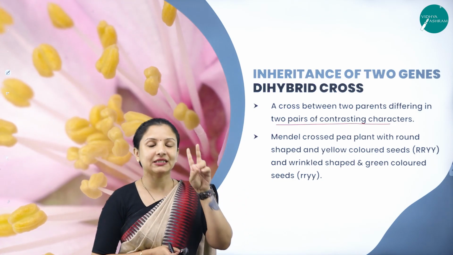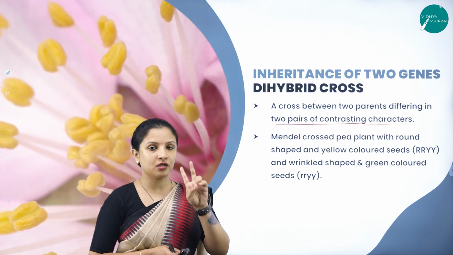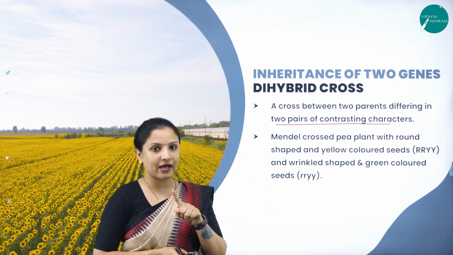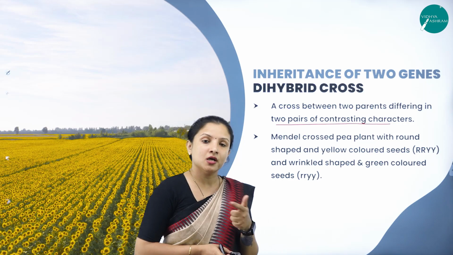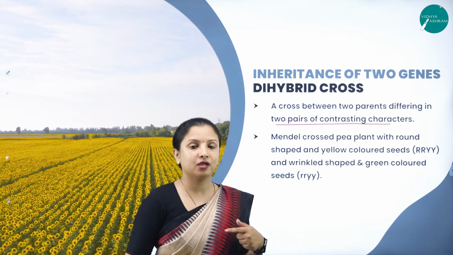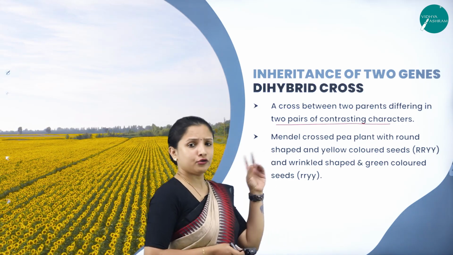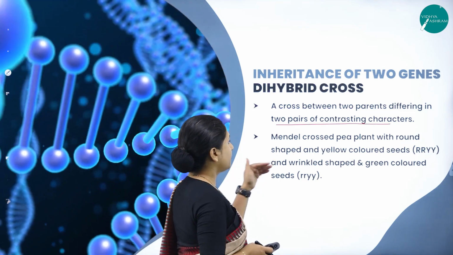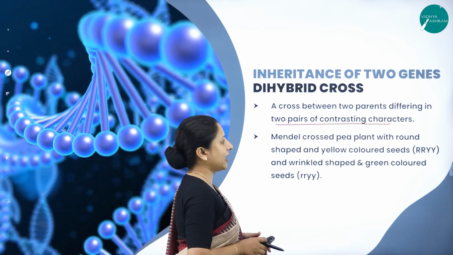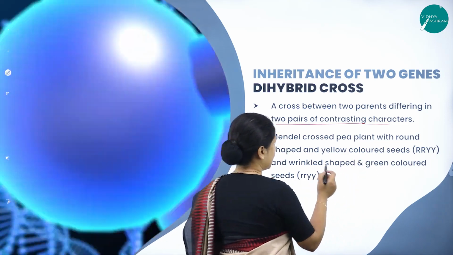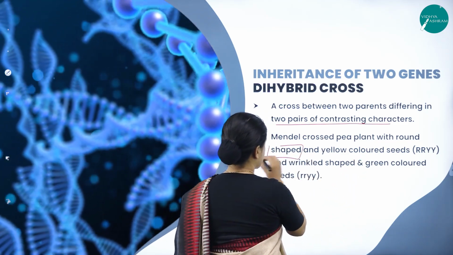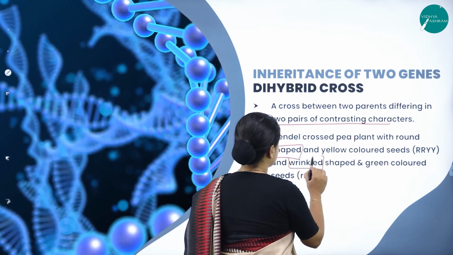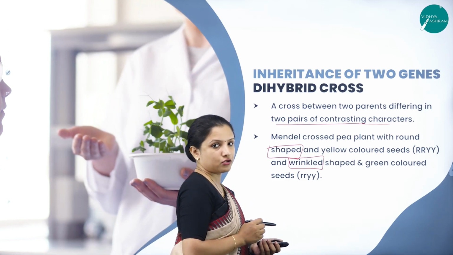Now the name itself says it is called dihybrid. Here two characters are chosen. In monohybrid, only one character was chosen. What was that character? It was the height of the plant, wherein we took tall and short, right? Here two characters are being chosen. So what are those characters we will look into? Mendel crossed pea plants, where the shape of the seed was taken into consideration, and also how the seed looked. That also was taken into consideration.